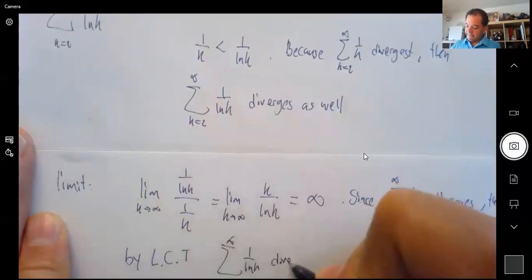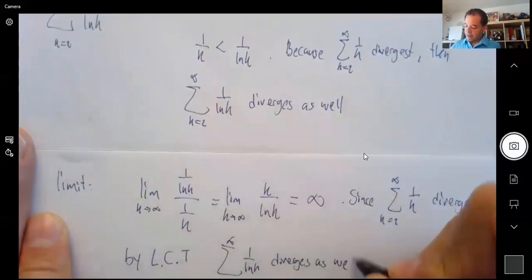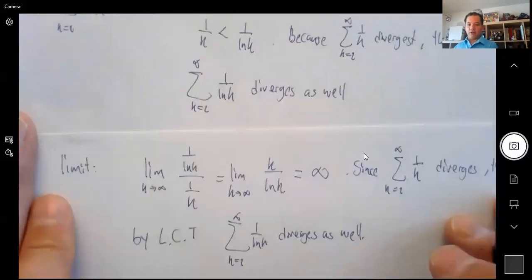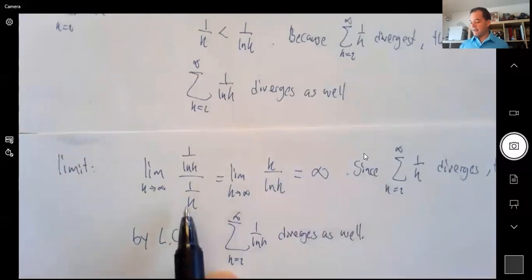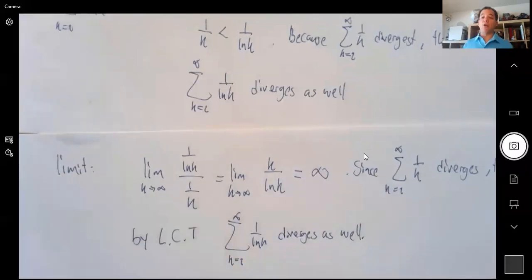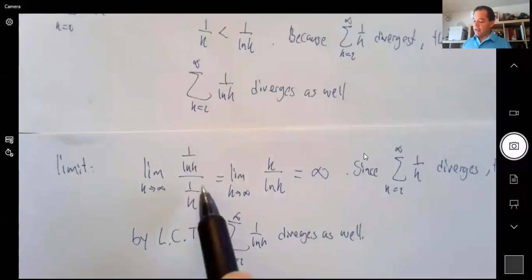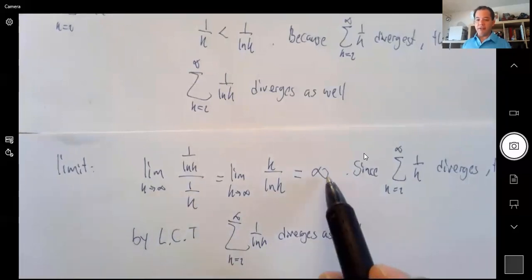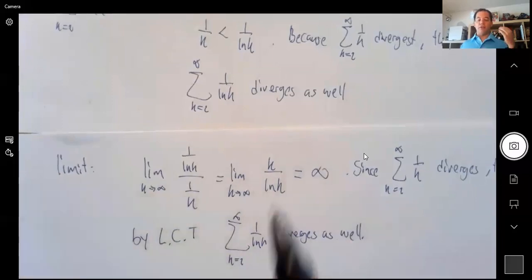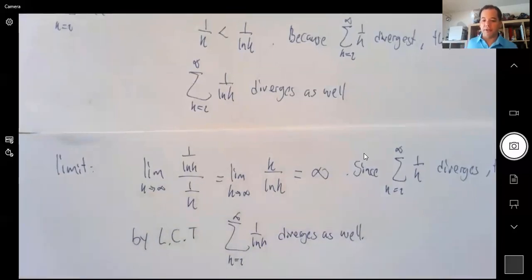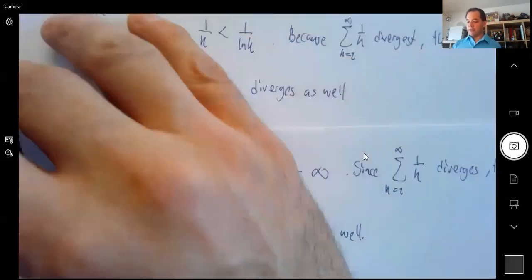Now be careful here, because if we had gotten 0, then you cannot conclude anything. That's when it's inconclusive, if the bottom one diverges. If the bottom one converges, then it's the other way around. If the bottom one converges and you get infinity, it's inconclusive. If the bottom one converges and you get 0, then you can conclude that the top one is convergent as well. Check it out again in your book if you don't know the special cases of the limit comparison test. All right, but that takes care of part B.